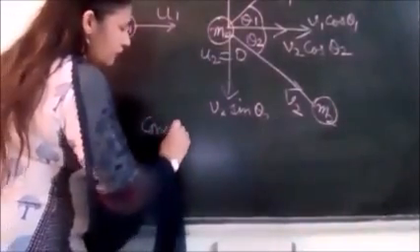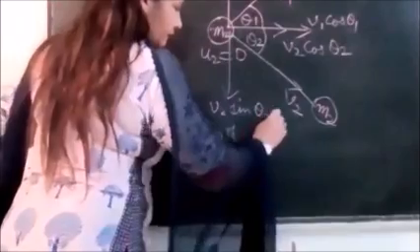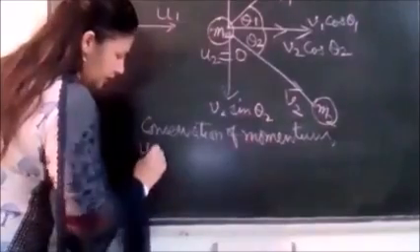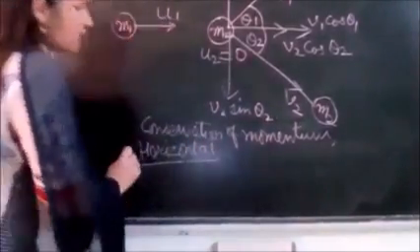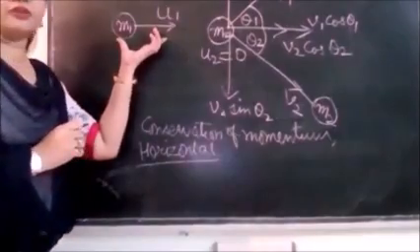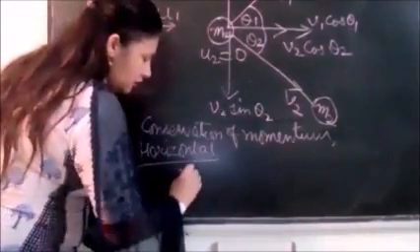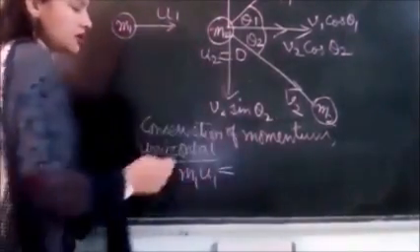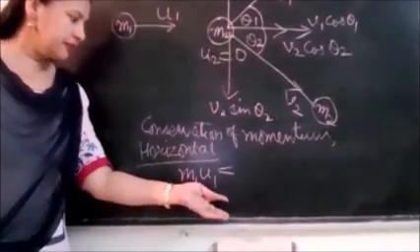Applying conservation of momentum in horizontal direction. Okay, let us see what is the horizontal momentum of first of all. Yes, it was moving in horizontal direction. So it is having horizontal momentum m1 u1. Momentum of second ball is 0 because it was at rest initially. Before the collision, it is at rest. Alright.